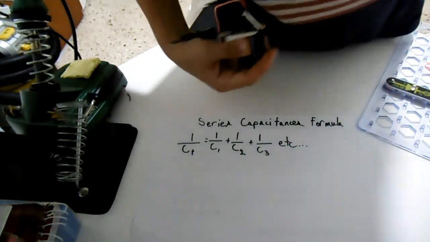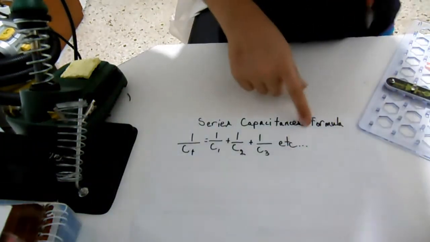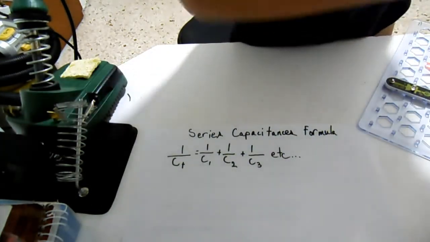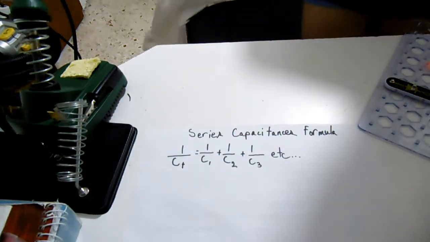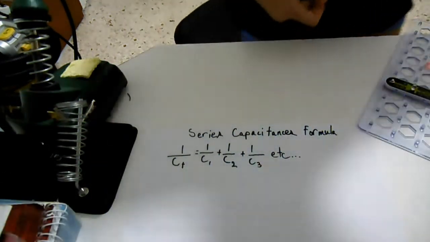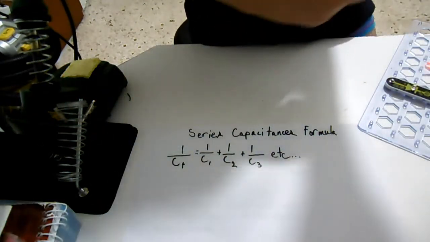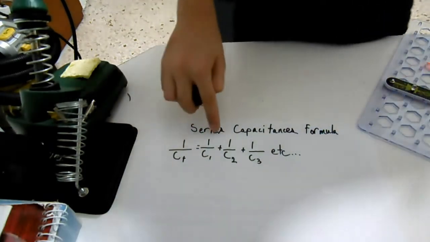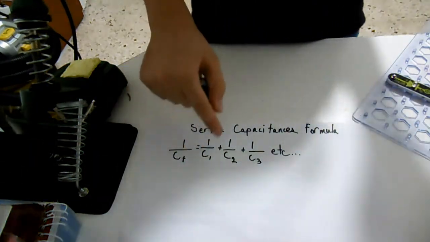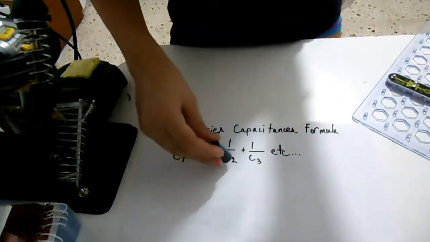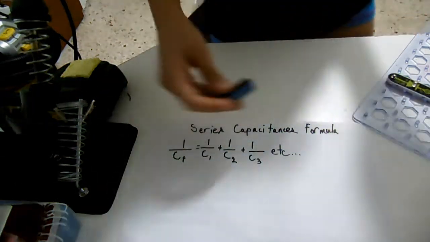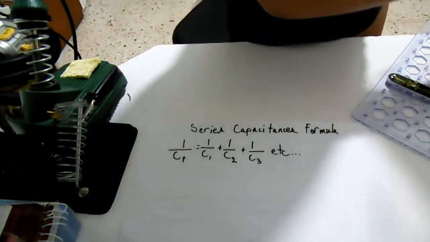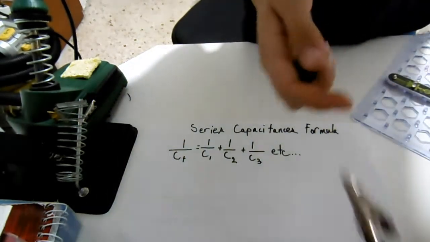Now you may think that when it comes to capacitors connected in series, I just add one capacitance to the other. Well, for capacitance it is the other way around. When we're connecting capacitors in series, to calculate the total capacitance we use this formula: 1 over C total equals 1 over C1 plus 1 over C2, and so on. The more capacitors we add, the less capacitance there is. Same with resistors, except with resistors, the more resistors we add, the more resistance there is.